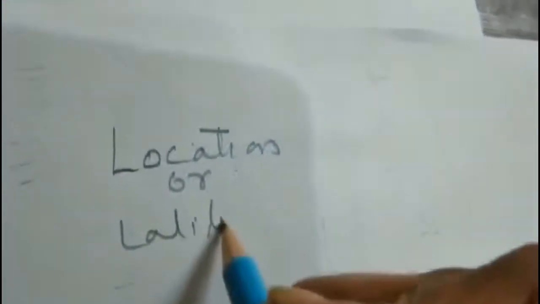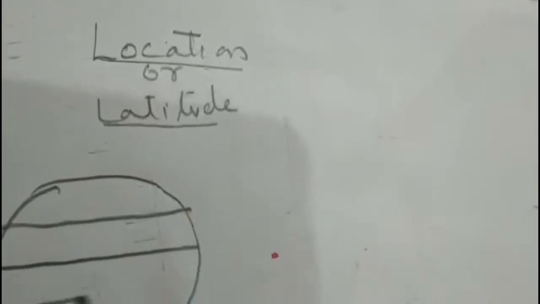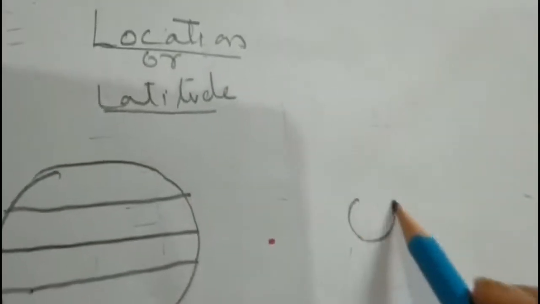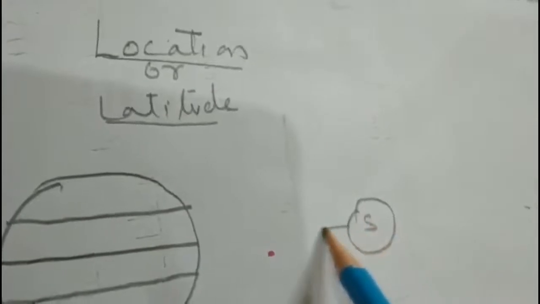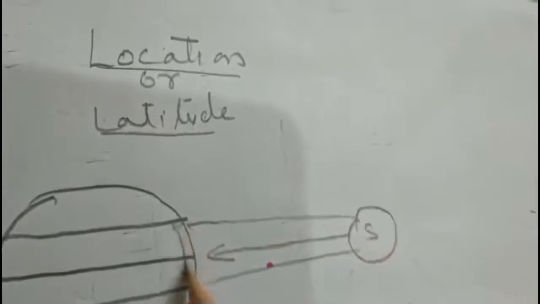The next factor is location, or you can say latitude. Now suppose this is equator, this is Tropic of Cancer, this is Tropic of Capricorn. Here we have sun. Sun gives direct sun rays to this area, that is in between this tropical area the temperature is always high.